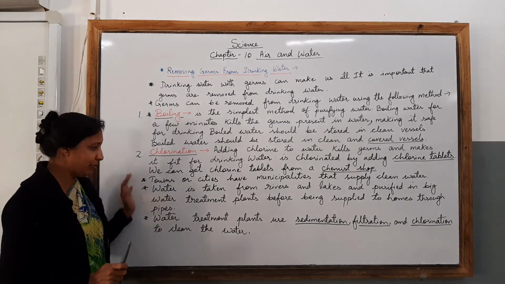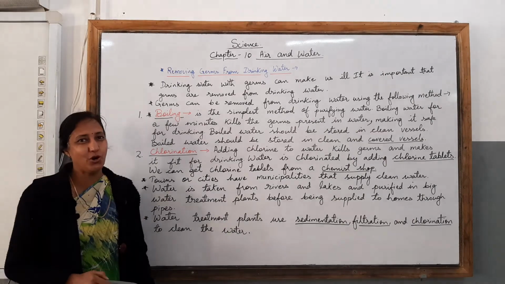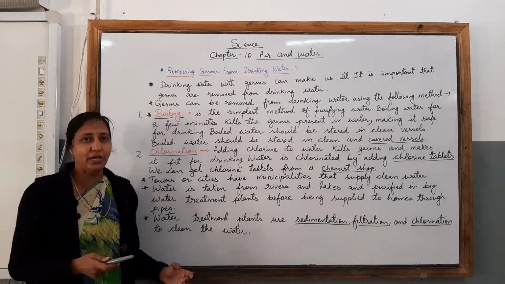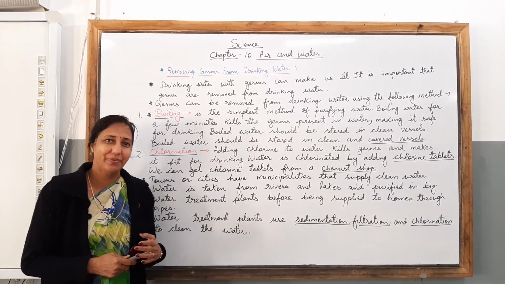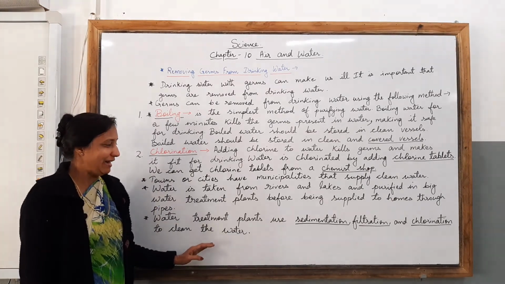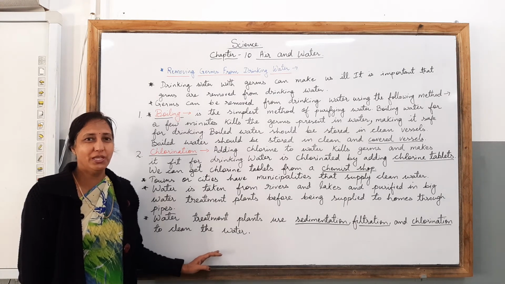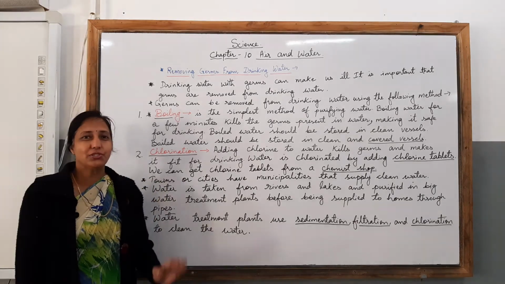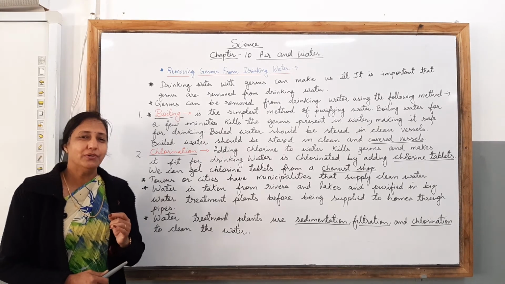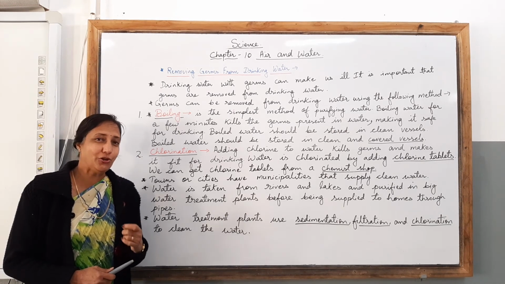So I hope children, with the help of this video today, you have learned how to remove germs from drinking water, and as much as you can understand, with the help of boiling and chlorination, you can make it pure for drinking. So children, go through the video, try to understand the value of water in your life and try to know how to remove these kinds of impurities in water with these methods. Go through the video again and try to understand the topic properly and save each and every drop of water wherever it is available in your house.